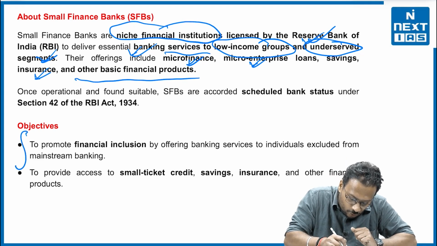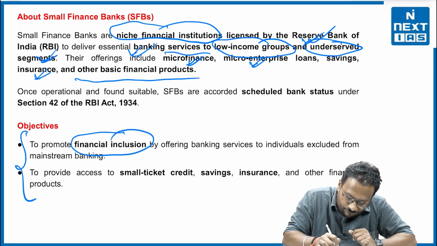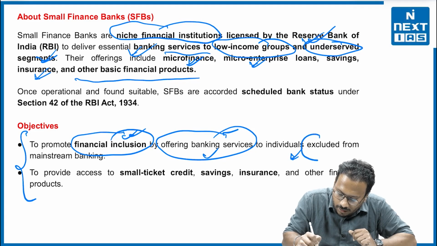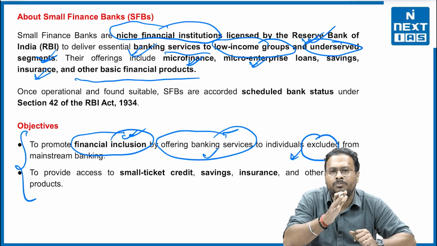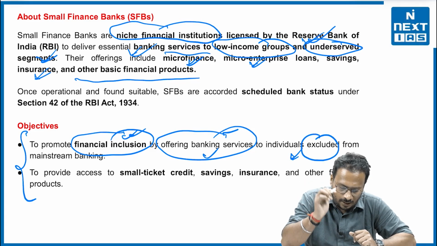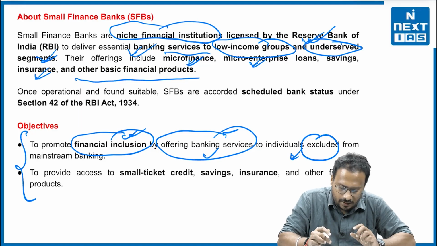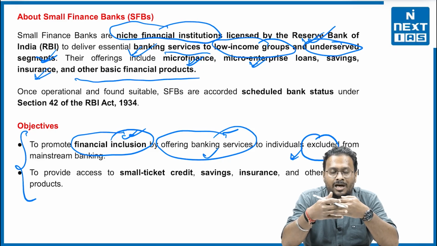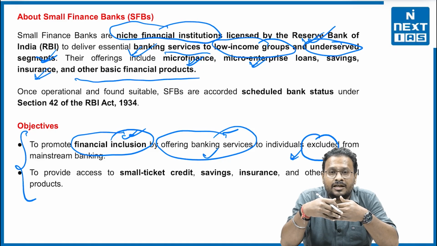Now, what are the objectives? The objective is to promote financial inclusion by offering banking services to individuals excluded from mainstream banking, right? You can understand this that the government of India in 2014 initiated the Pradhan Mantri Jan Dhan Yojana. So the Pradhan Mantri Jan Dhan Yojana was an initiative by the government of India to promote financial inclusion.